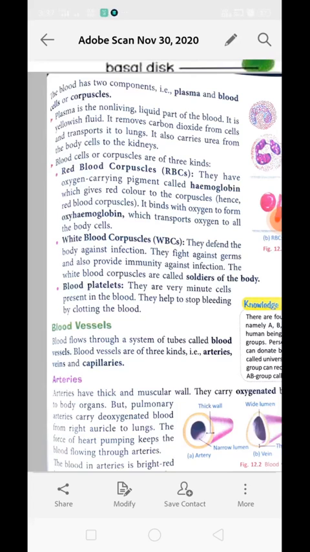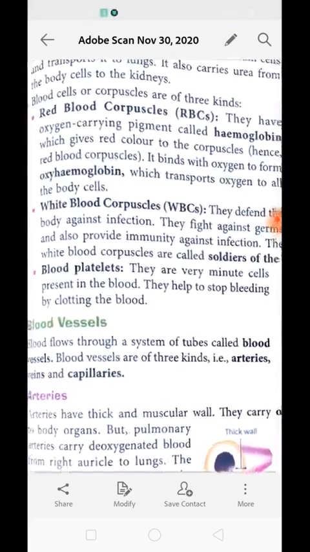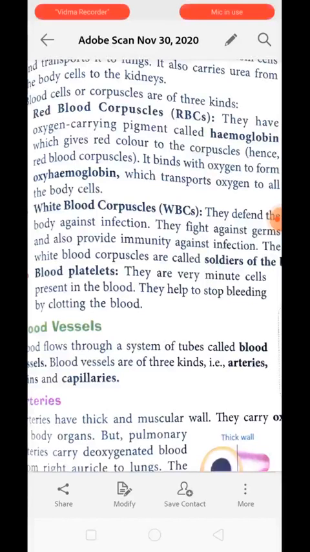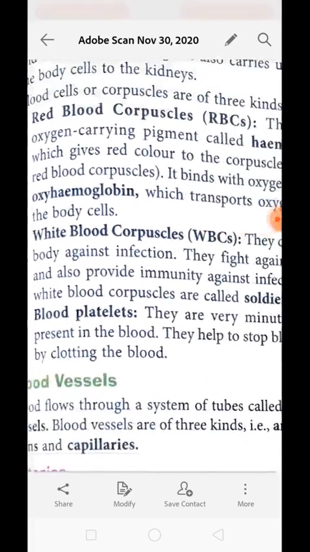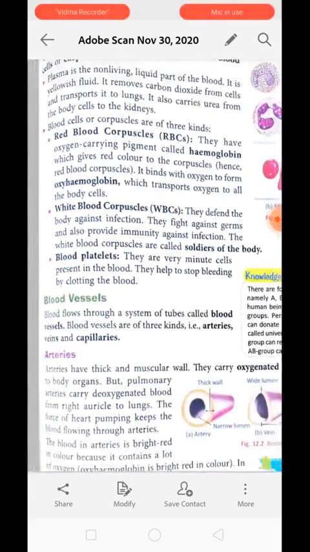Next, blood cells or corpuscles are of three types. The first one is red blood cells. Red blood cells appear red in color, that is why we call them red blood cells. They have a color pigment known as hemoglobin. Hemoglobin is very essential for carrying oxygen because hemoglobin has the capacity to bind with oxygen to form oxyhemoglobin. Okay, hemoglobin combines with 4 molecules of oxygen to form oxyhemoglobin. This oxyhemoglobin is bright red in color and is responsible for transportation of oxygen to all body cells.